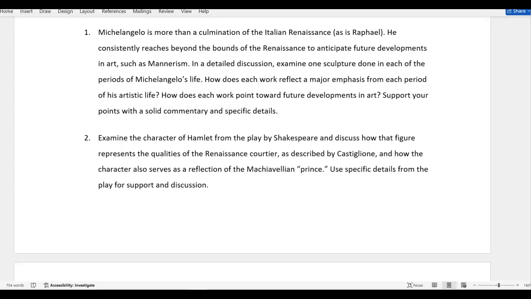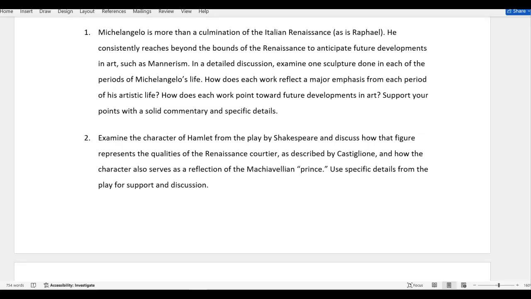The first one is about Michelangelo, how he represents quite a bit in the course of his work, different periods. And so I asked you to look at one sculpture in each of his periods. He has like three major periods in his life, running from the Renaissance all the way into Mannerism. So I want you to look at different works, different sculptures. Do not consider his painting of the Sistine Chapel, but I want you to discuss his sculptures and explain how each one shows the emphasis of every period.